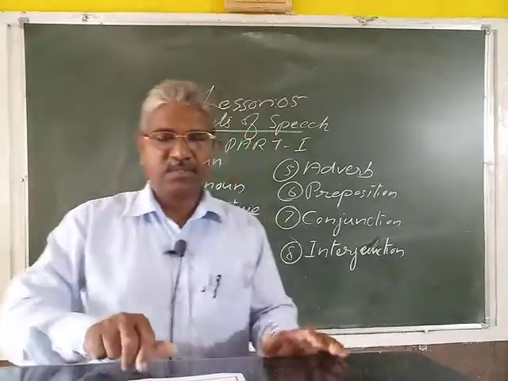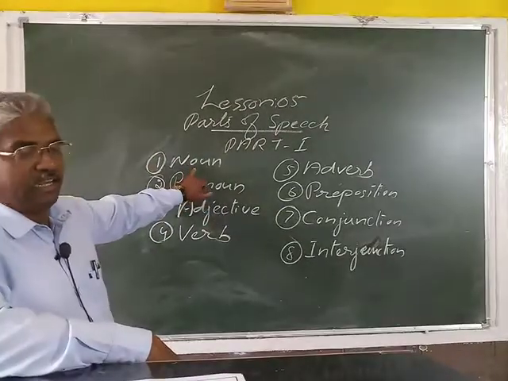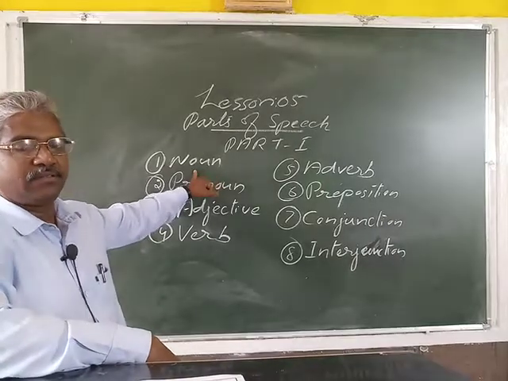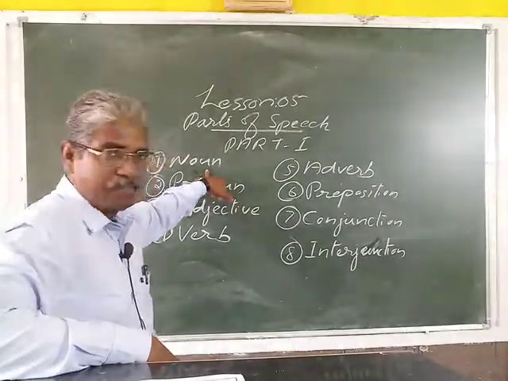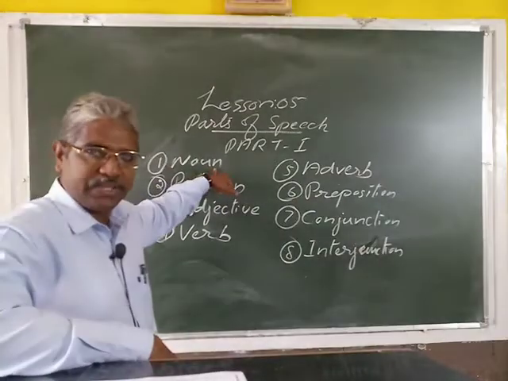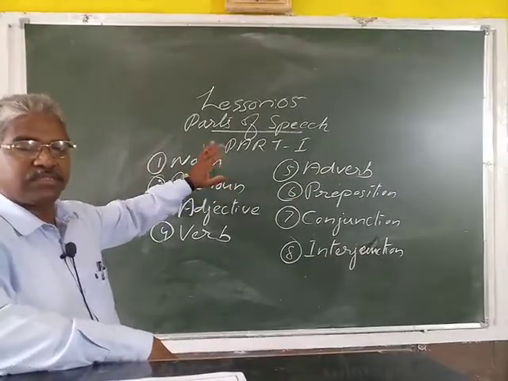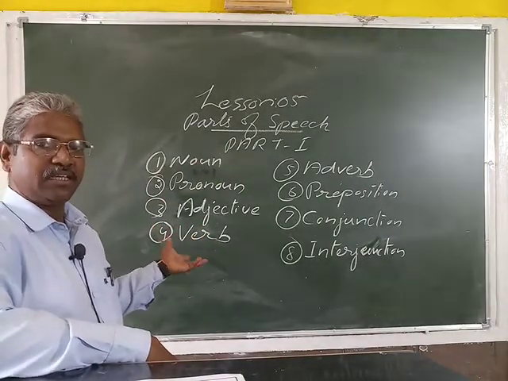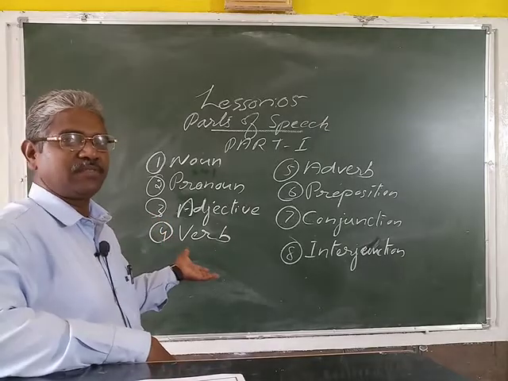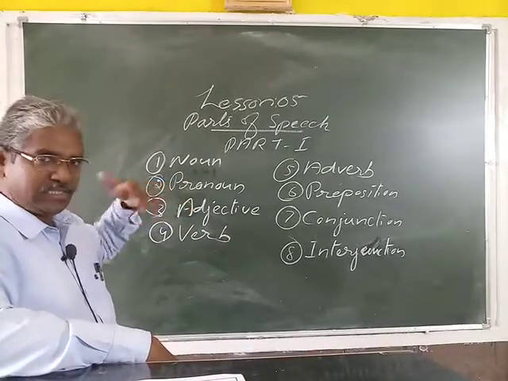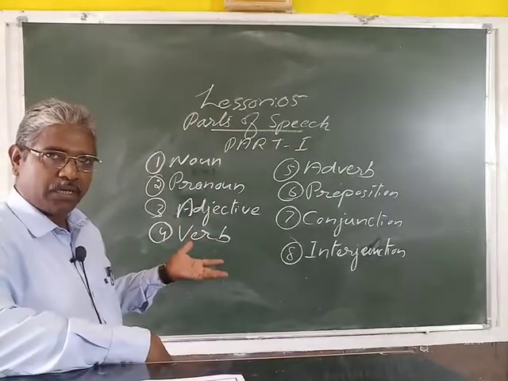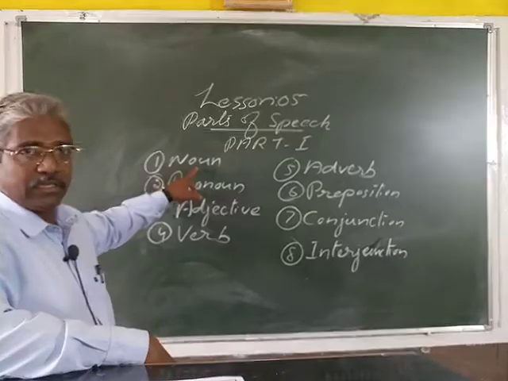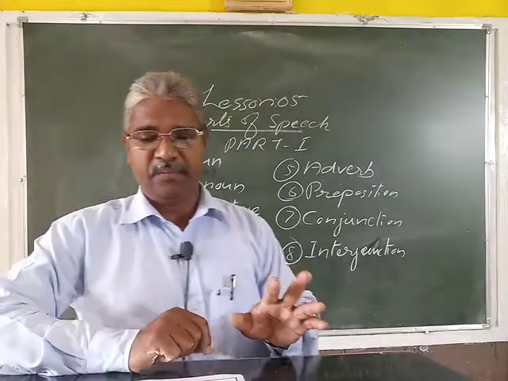First is a noun. Here, noun is known as the naming word. Noun is a name of a person, a place, a thing, or an animal. Ram, Kamala, Neha, APJ Abdul Kalam, any names. Things like chalk, duster, board, anything. Then animals, any name of animals, that will come under the noun. So the noun is a naming word.